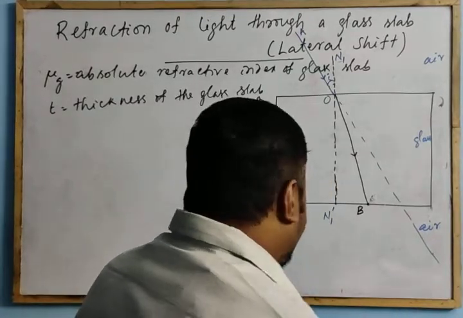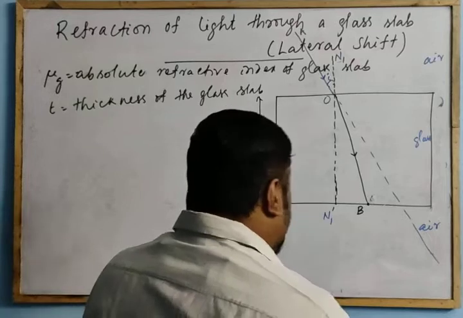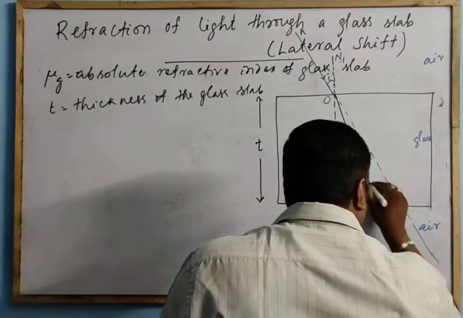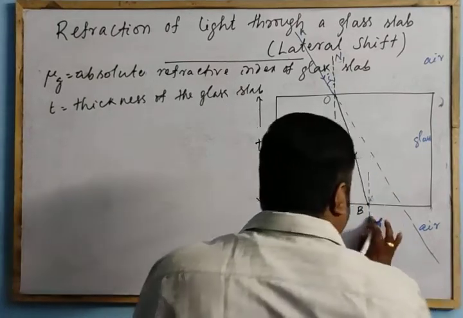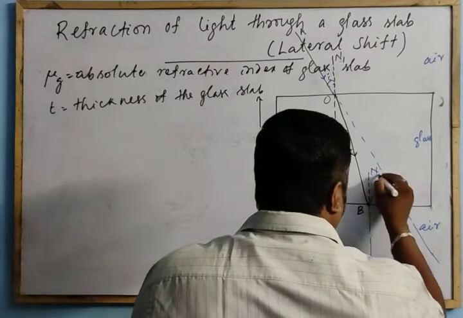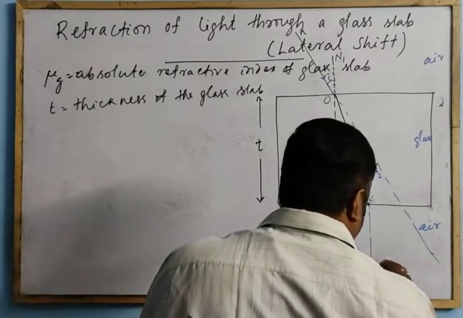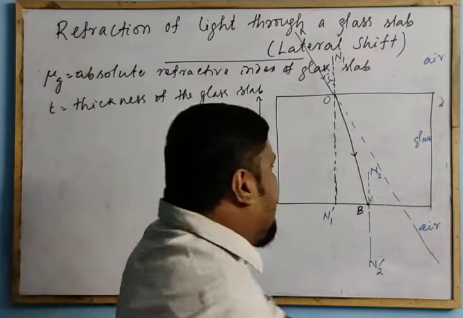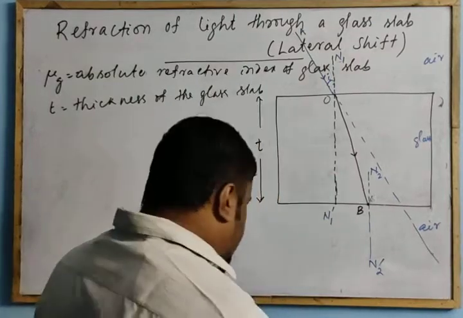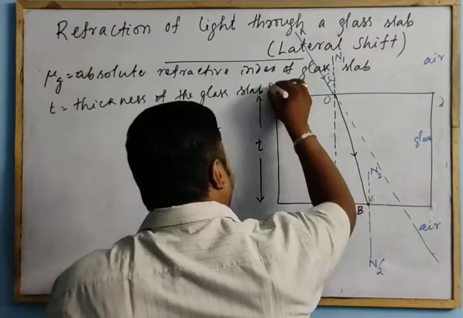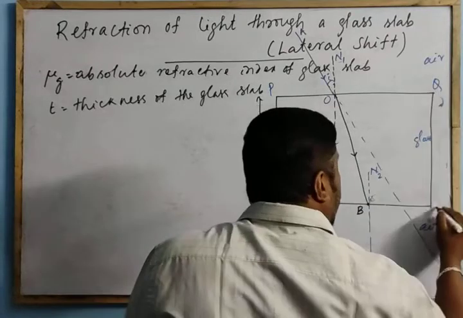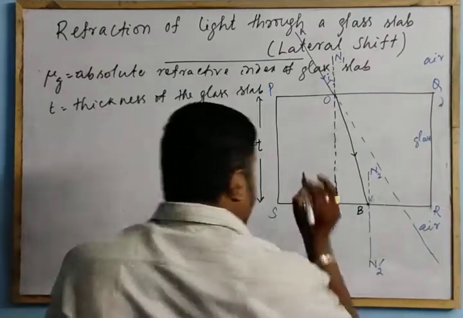At this point, again let us draw the normal. Let this normal be N2 B N2 dash. This is the normal on this face. Let me name the slab PQRS.